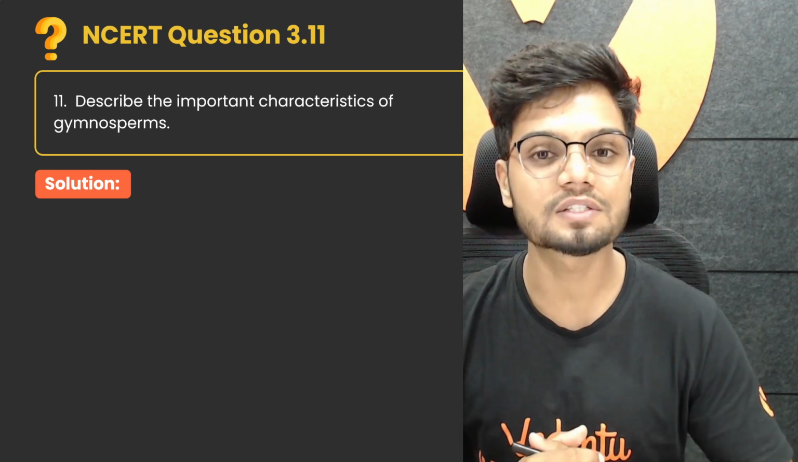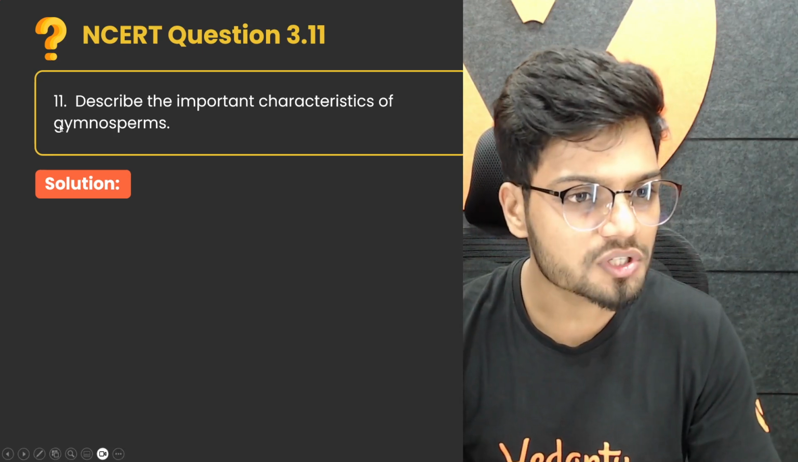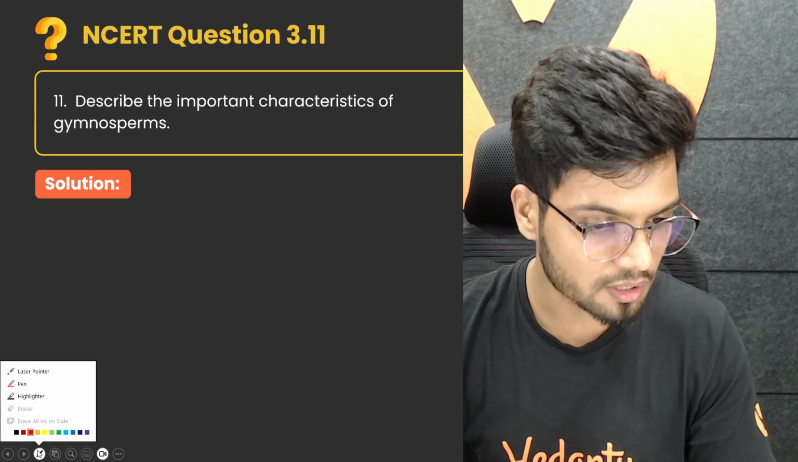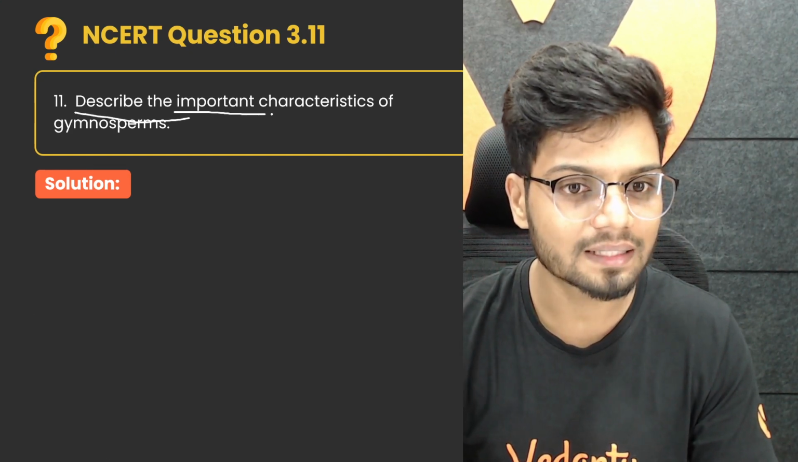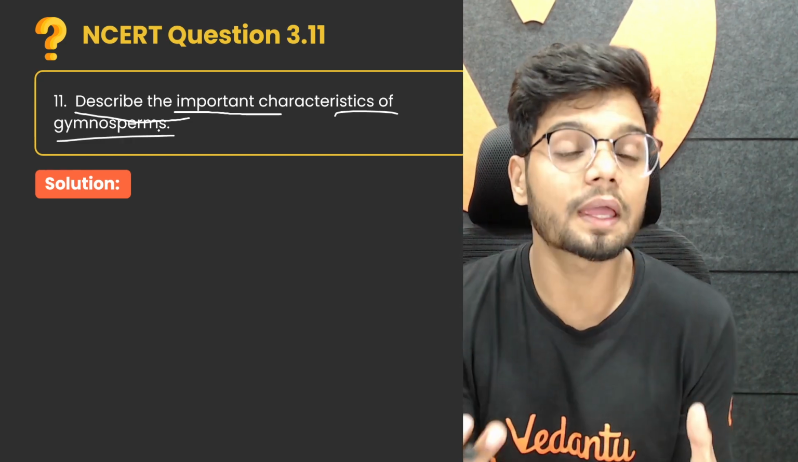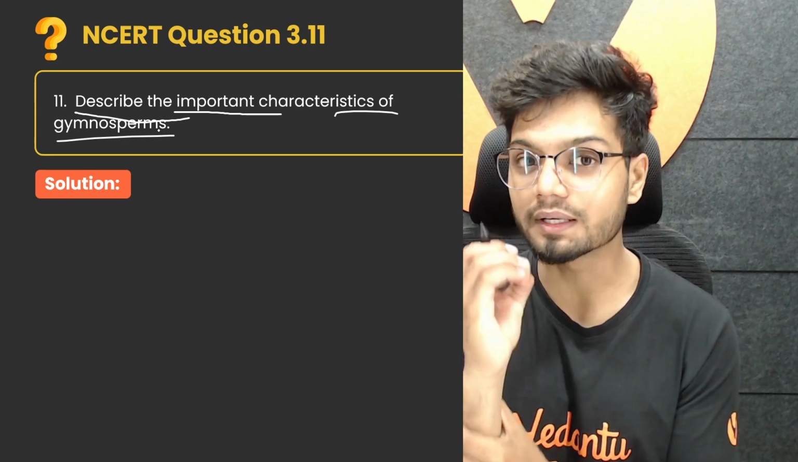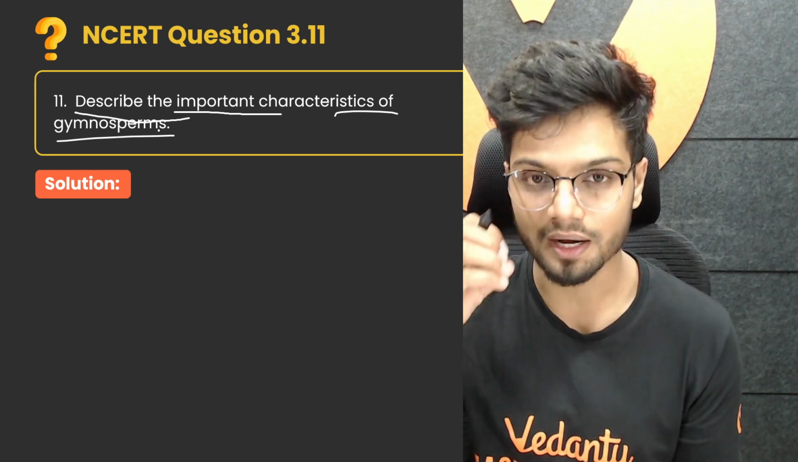I'll be solving questions from the chapter Plant Kingdom. Now, let's see the question. Question number 11: describe the important characteristics of gymnosperms. So they're asking what the important characteristics are, what defines a gymnosperm, what the different characteristics you can find in a gymnosperm.